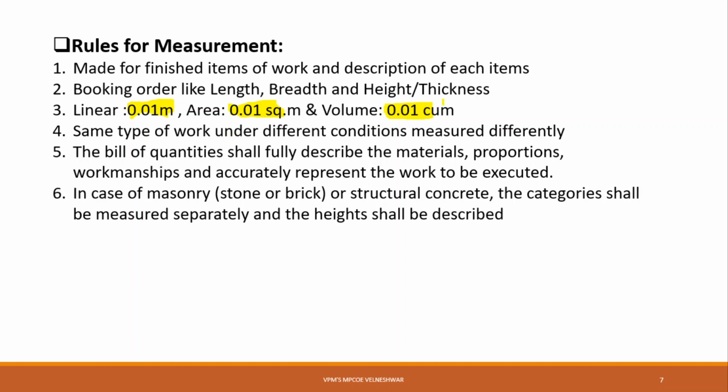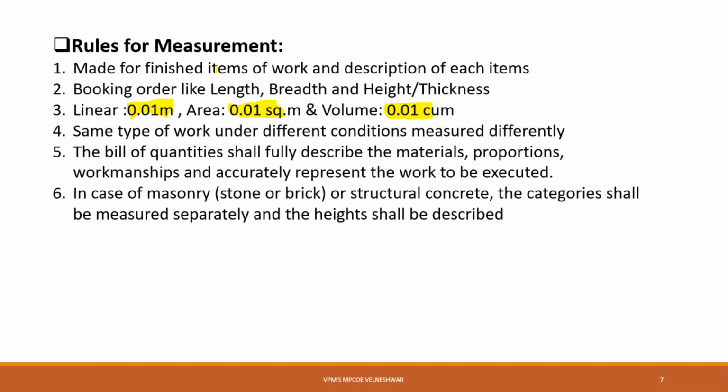Now next, same type of work under different conditions is measured differently. Means same type of work under different conditions and nature shall be measured separately under separate items. If there are same types of works but under different conditions, we measure them separately under separate items.